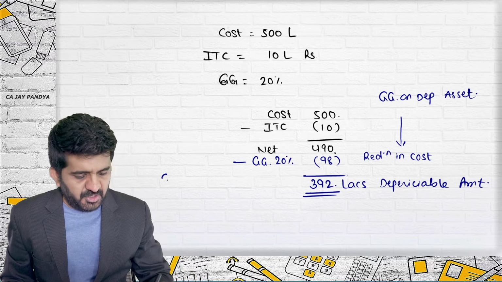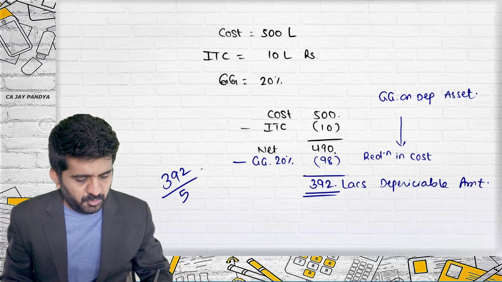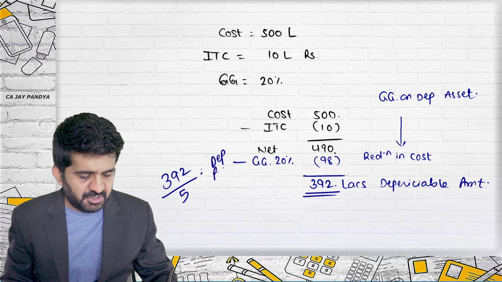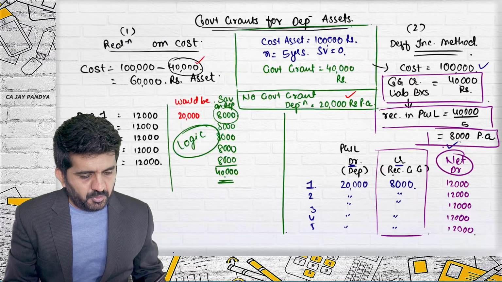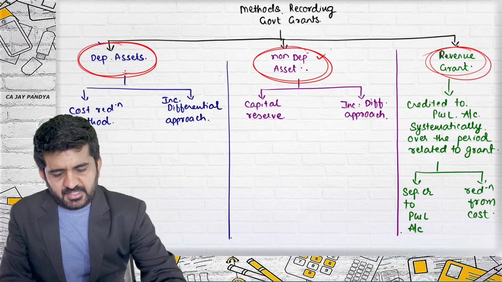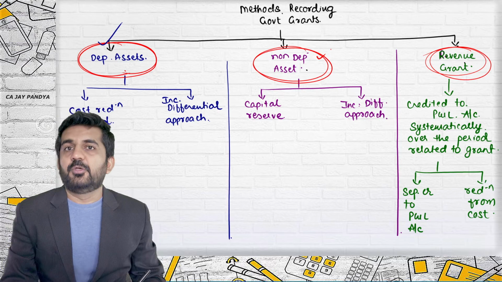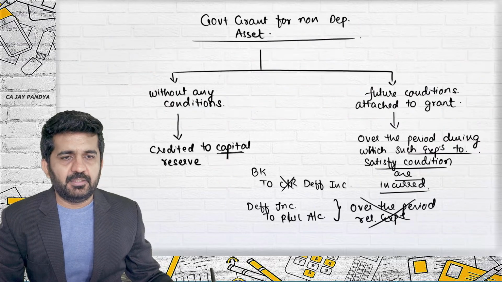If the number of years is 5 years, then 392 divided by 5 will be the depreciation per annum. Which method have we used practically? It is a depreciable asset, reduced from cost.